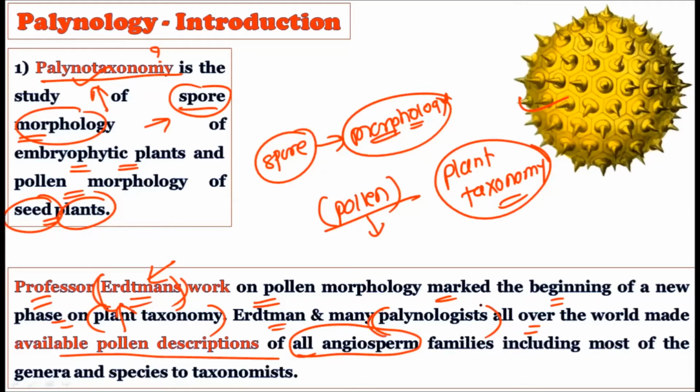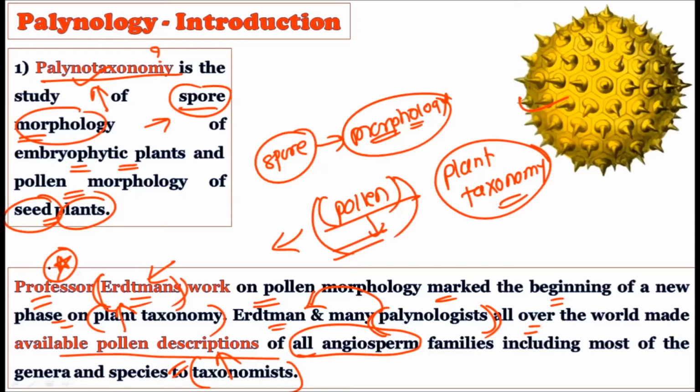Okay, the team of palynologists, along with Eastman, has given the taxonomists the pollen description of nearly all the angiospermic families, including most of the genera and species. So once this data became available, showing how the pollen grains are in the different families or in the whole of the angiosperms, these pollen grains are nowadays used for taxonomical purposes. But who generated this data? This data was generated by the team of Professor Eastman, and that is why this name becomes very important in paleotaxonomy. Okay, so what do we do in paleotaxonomy?